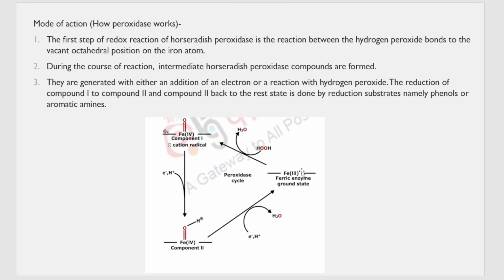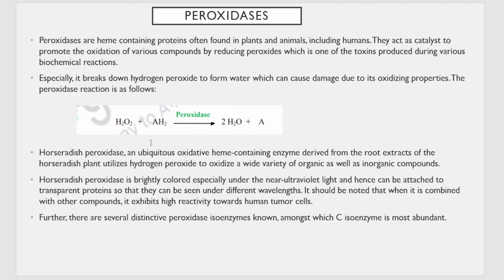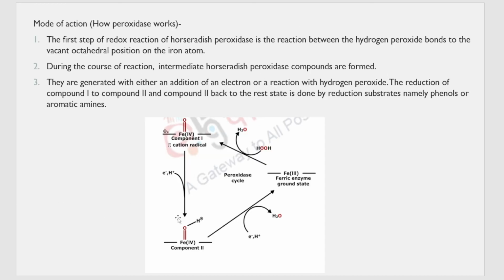We did not show it in detail, but there is the elimination of one water molecule which leaves behind Fe with a double bond to O. Now, one of the H plus is given by this AH2 molecule. Can you see here? This AH2 molecule gives one of the H to this molecule. It forms a bond with this oxygen, and one electron is also given in the next step.